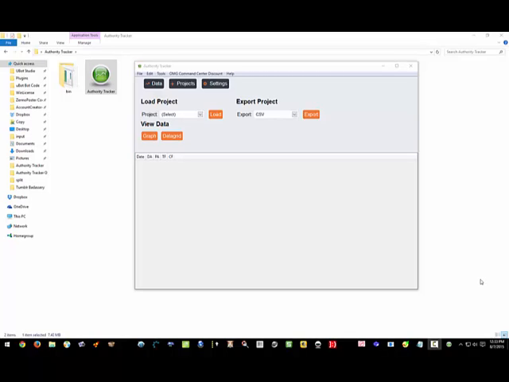So what the Authority Tracker does is it allows you to track a specific URL or any domain's authority over time. And then it'll display some really cool things. We've got a graph, a data grid. You can export this thing into a CSV file. You can export it to a graph image or a graph HTML page. Really cool stuff here. So let's get started. I want to show this thing off to you guys.